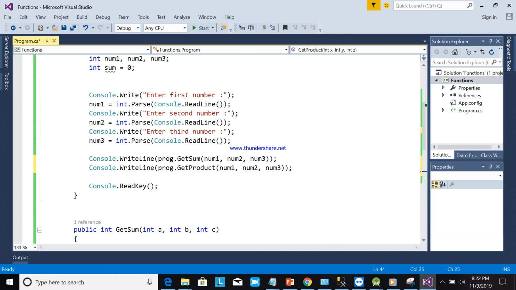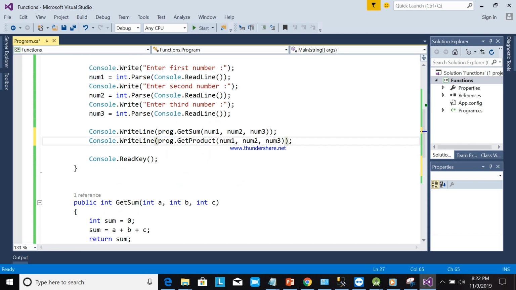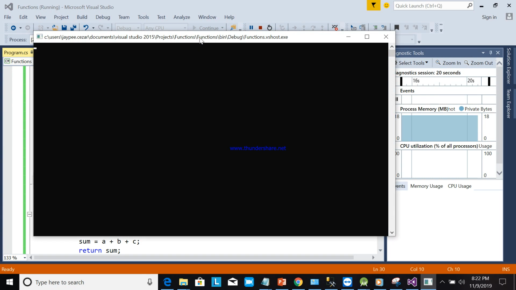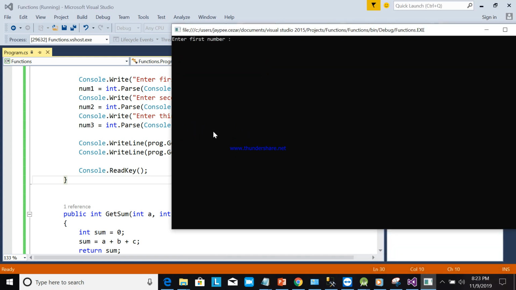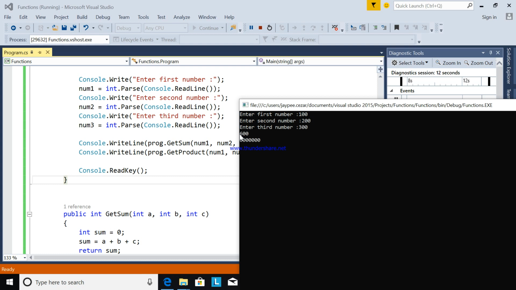Then computation. So the result will be like this. So we will see if it is okay. Okay, so now we'll put here, for example, 100, here 200, here 300. So the output will be, for the addition, this one, for the multiplication, this one.